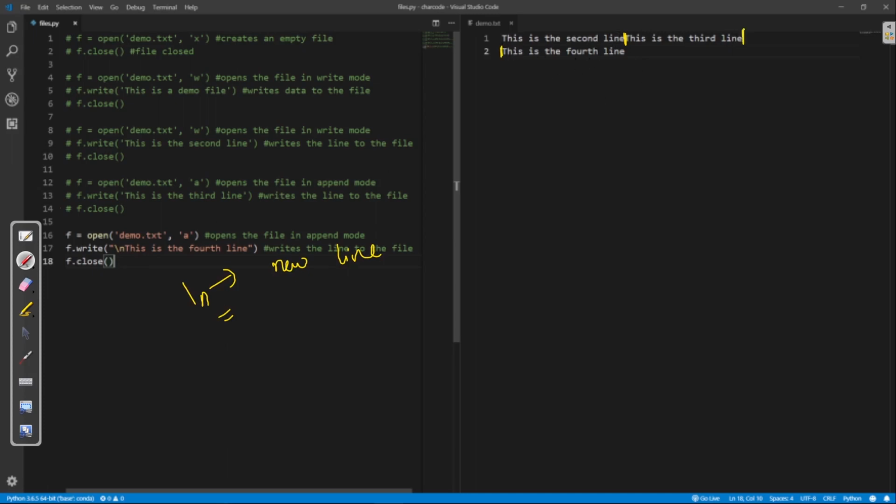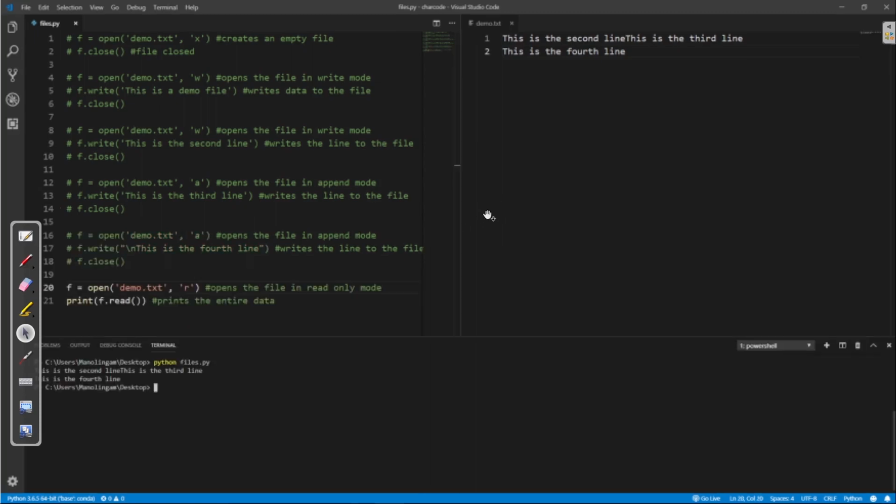So what happens after this? I'm again opening this file in append mode, and we know our cursor was here. As soon as I open it in append mode, the pointer is here. But before writing, I used \n, which takes our pointer to the new line, and then I print "this is the fourth line", and it has been printed. I guess now this basic concept is clear to you all.